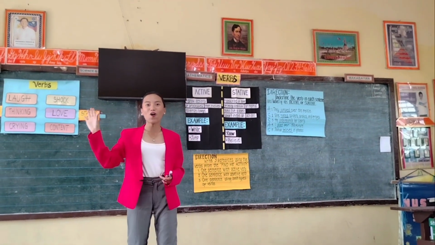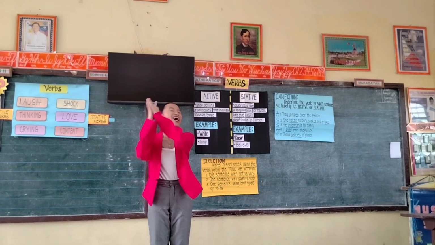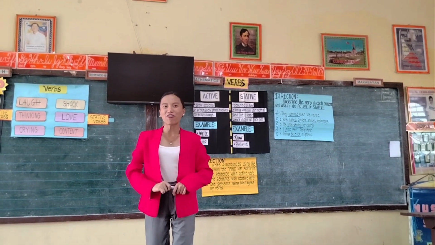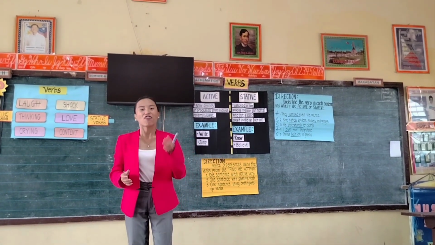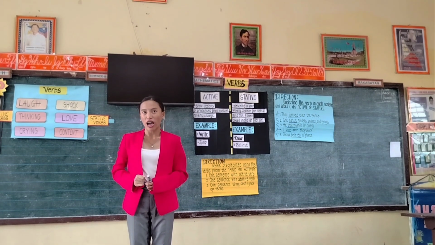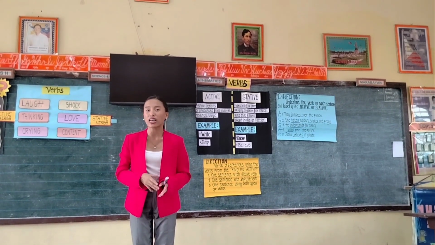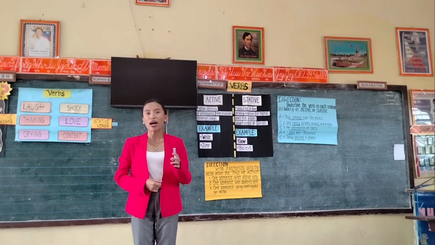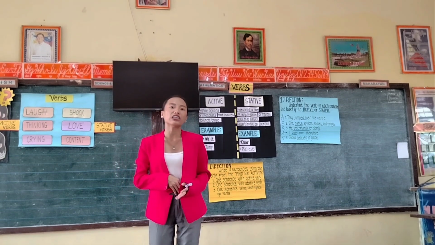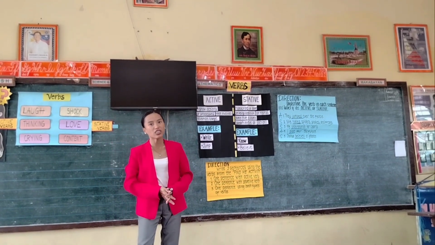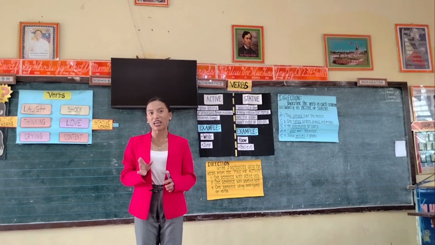So who got the perfect score? Wow! All of you got a perfect score. Give yourself a round of applause. Now for your assignment, on a yellow pad of paper, write a short reflection, 5 to 7 sentences long, answering the following questions. How do active and stative verbs help you express yourself better when writing or speaking? And why is it important to understand the difference between them? The deadline of this would be in our next meeting. Do you have any clarification about our assignment?